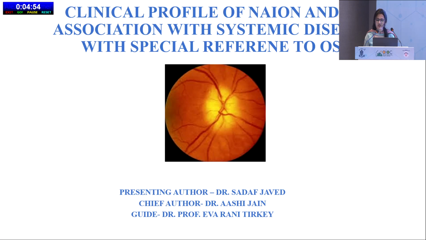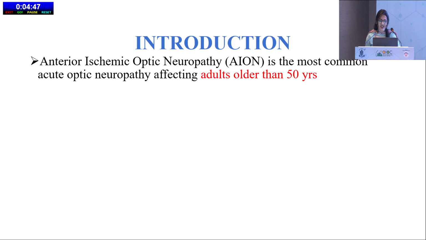Good afternoon, everyone. The topic of my presentation is clinical profile of NAION and its association with systemic diseases with special reference to OSA. Introduction. Anterior ischemic optic neuropathy is the most common acute optic neuropathy affecting adults older than 50 years.